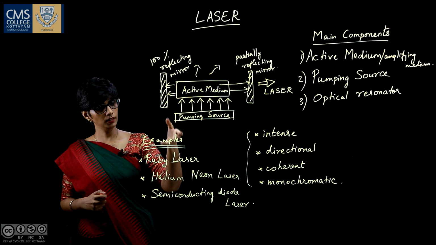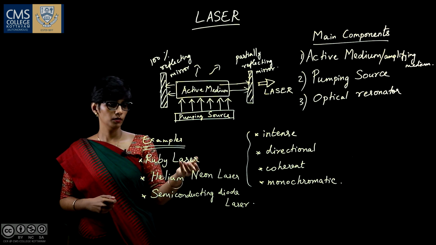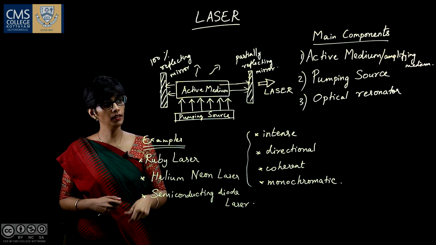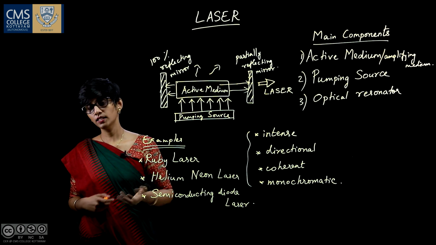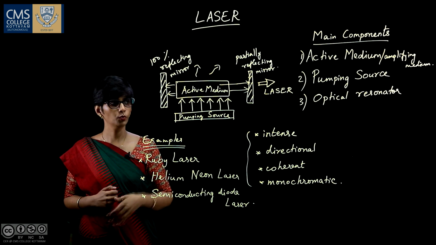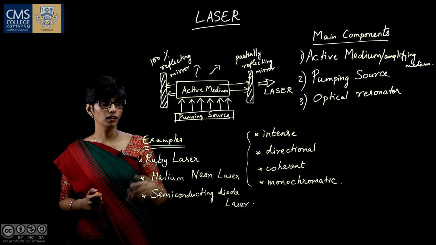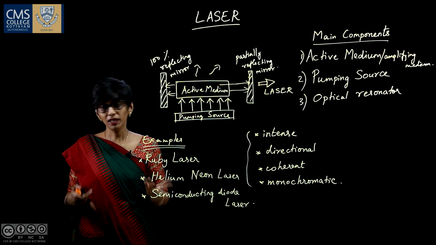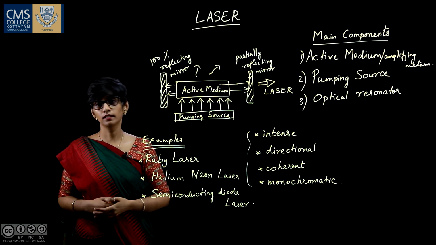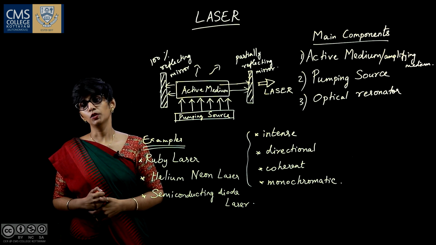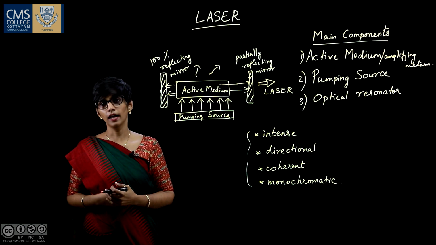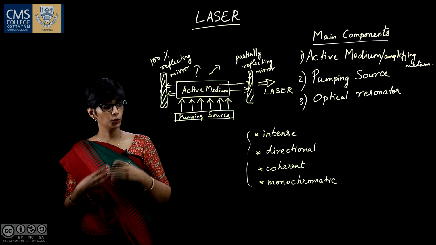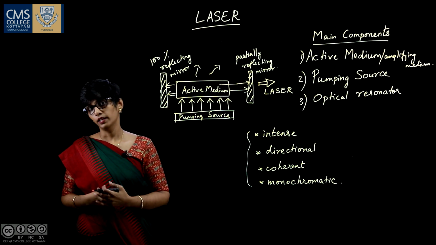Lasers are categorized based on the active medium, because the active medium can be in solid, gas or liquid form. Based on this, we can say whether the laser is a solid laser, a gas laser, a semiconducting laser, or a liquid laser. So now I hope you get the answer why laser is different, or laser is special, compared to ordinary light.